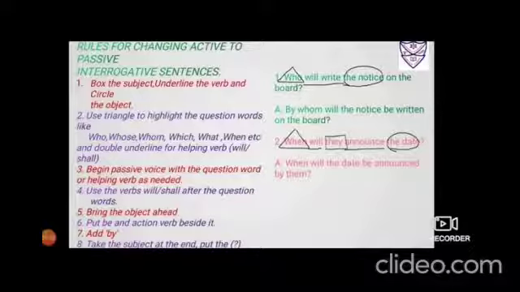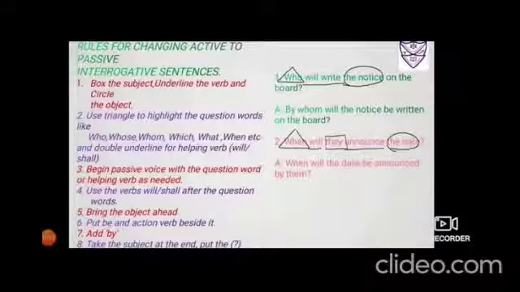Number 2, when will they announce the date? Now in this case, because it's not who, you could have your subject. Who is going to announce the date? They. So you have to box they. Will announce is your verb. And circle the object, the date.